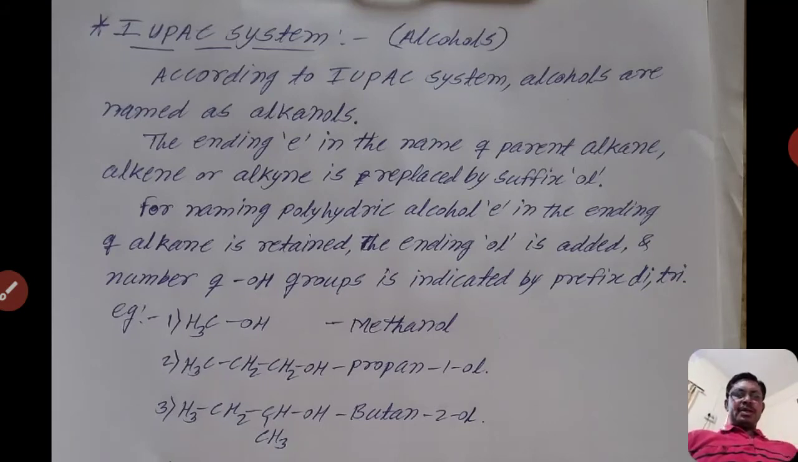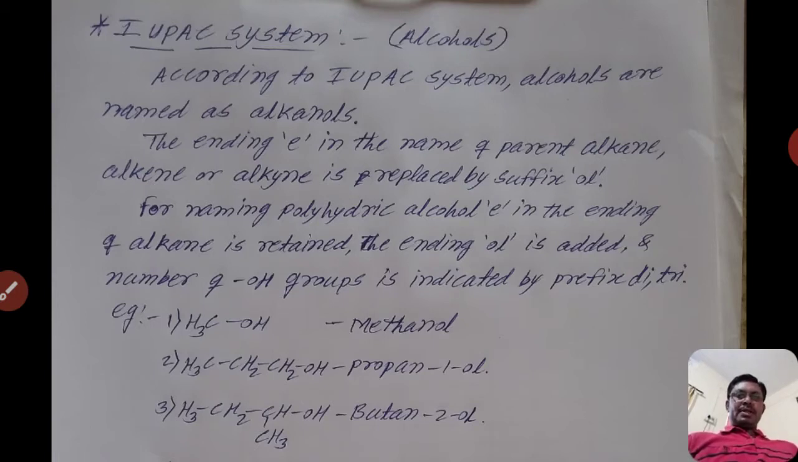In the previous video we discussed the nomenclature of alcohols. In that there is the common name system. The first system is the common name system, in which we name the alcohols as alkyl alcohols. For example, CH3OH, that is CH3 methyl, OH alcohol, so methyl alcohol.